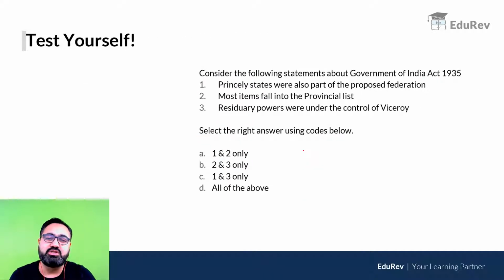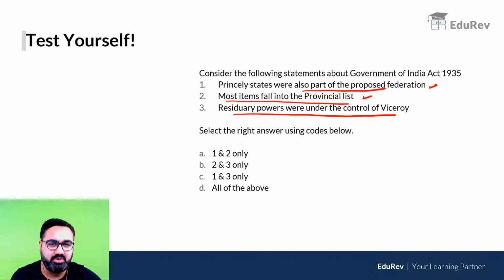There are a couple of questions based on how UPSC asks questions from these topics. This is a question about the Government of India Act 1935. You can take 20-25 seconds and go through this question and see if you can answer it. First, the princely states were also part of the proposed All India Federation. Second, most of the items fell into the provincial list. And third, the residuary powers were under the Viceroy.